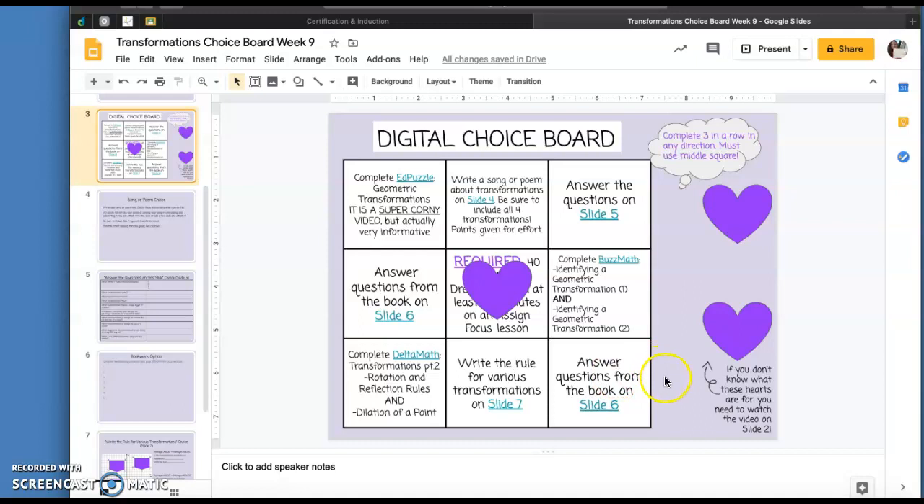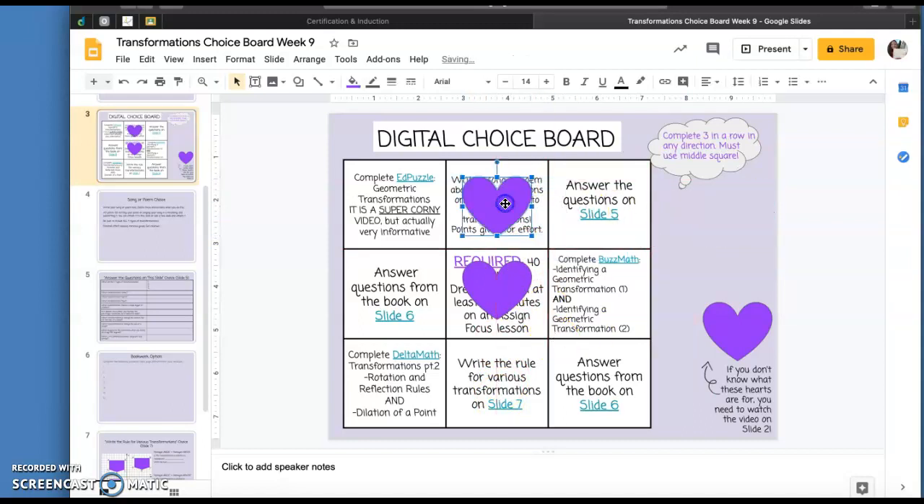All right. So it should be pretty straightforward of what you guys have to do. You need to pick 3 in a row in any direction, but you need to use the middle square. Make sure you're going through the middle. As you complete each one, say you are choosing these 3 in the middle, vertically, straight down. I'm choosing those 3, so I'm going to write a song or a poem.